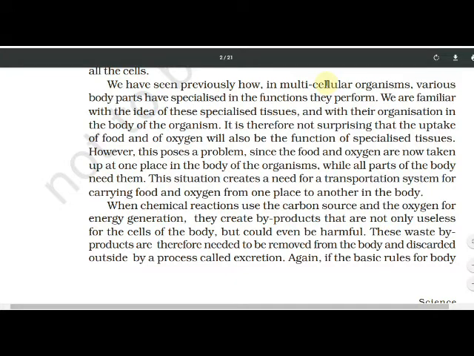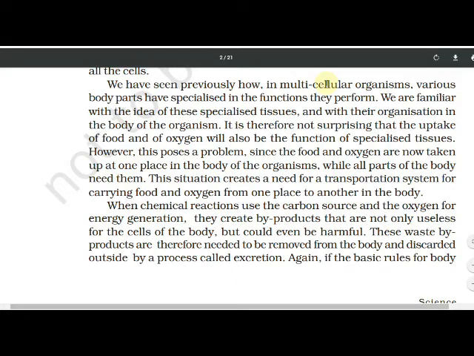These are the processes we have seen. In these processes, a specific function is there. Assimilation means to assimilate the nutrients via blood into the body. And egestion means the waste material is discarded from the body through the excretion process.